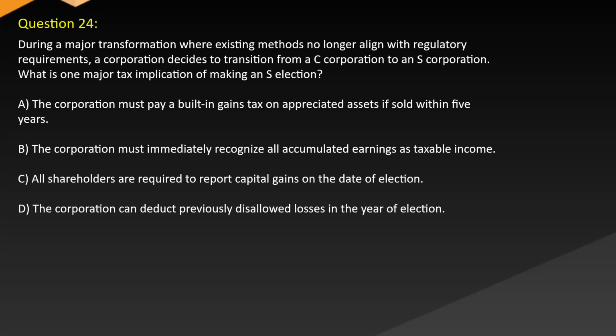Question 24. During a major transformation where existing methods no longer align with regulatory requirements, a corporation decides to transition from a C corporation to an S corporation. What is one major tax implication of making an S election? A. The corporation must pay a built-in gains tax on appreciated assets if sold within 5 years. B. The corporation must immediately recognize all accumulated earnings as taxable income. C. All shareholders are required to report capital gains on the date of election. D. The corporation can deduct previously disallowed losses in the year of election.